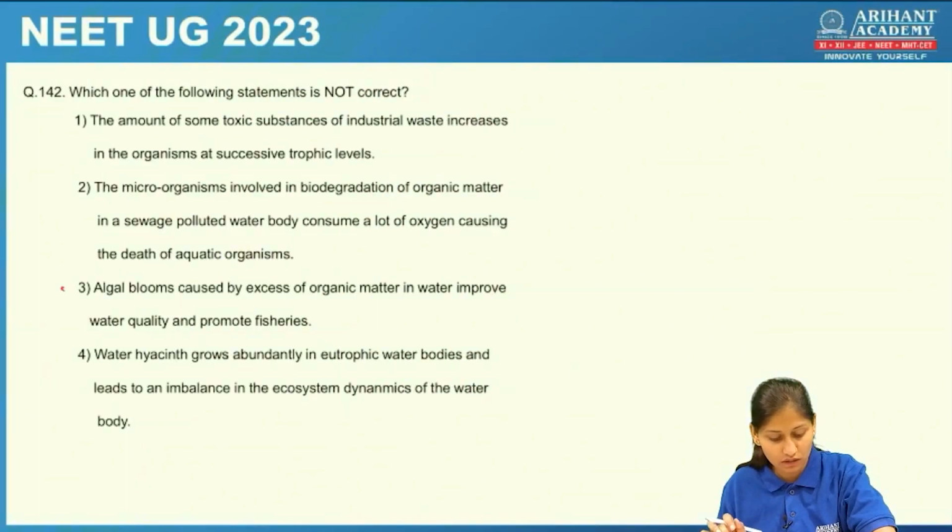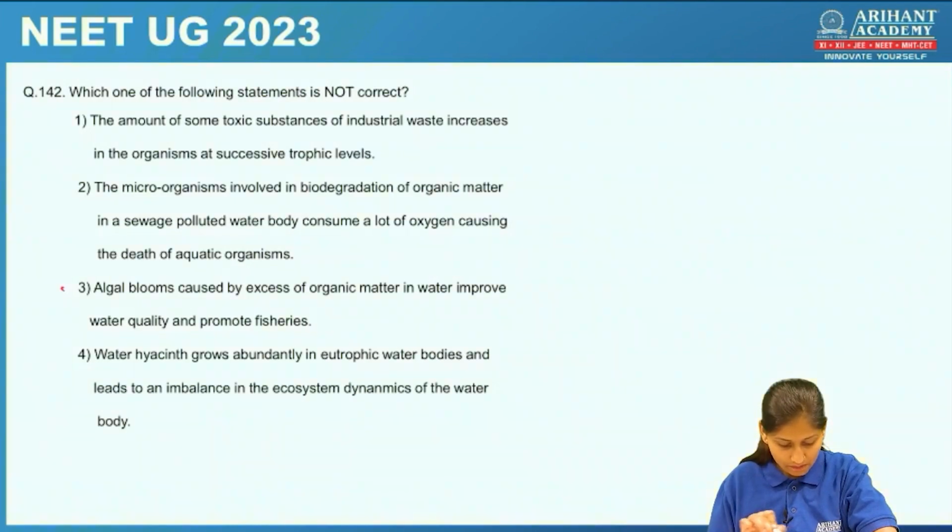Let's check the next one. Which of the following statements is not correct? So we should find the incorrect statement. The amount of toxic substances of industrial waste increases in the organisms at successive trophic levels. Yes.